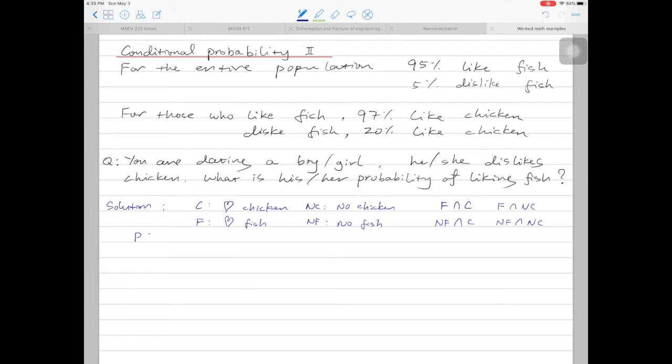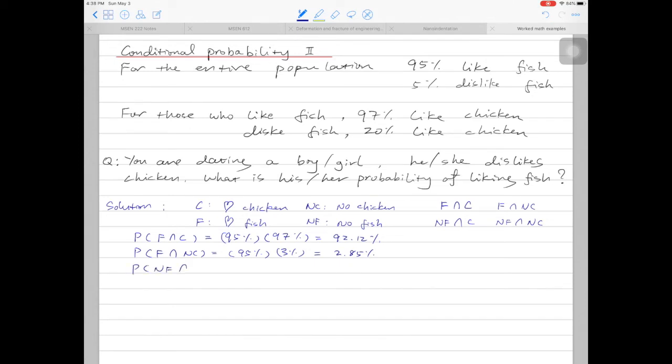So the probability of someone who likes fish and chicken is simply the probability of someone who likes fish, which is 95%. And we know that 97% of those people also like chicken, multiplied by 97%, that gives 92.12%. Then for those who like fish but do not like chicken, that's 95%, and only 3% of those people do not like chicken. And this gives you 2.85%.